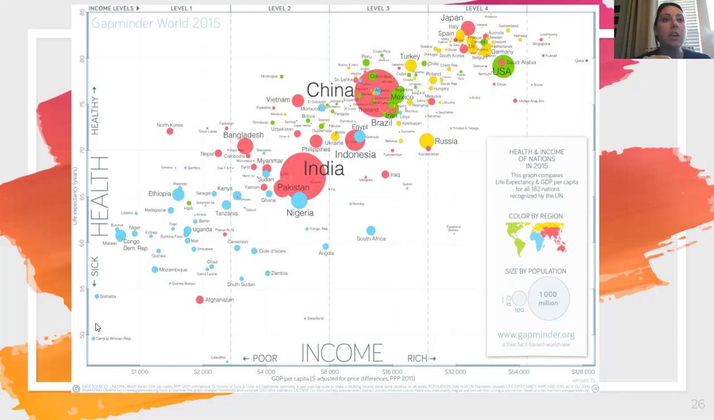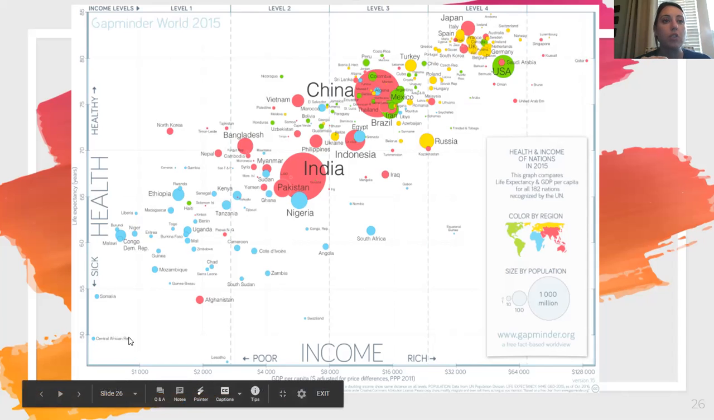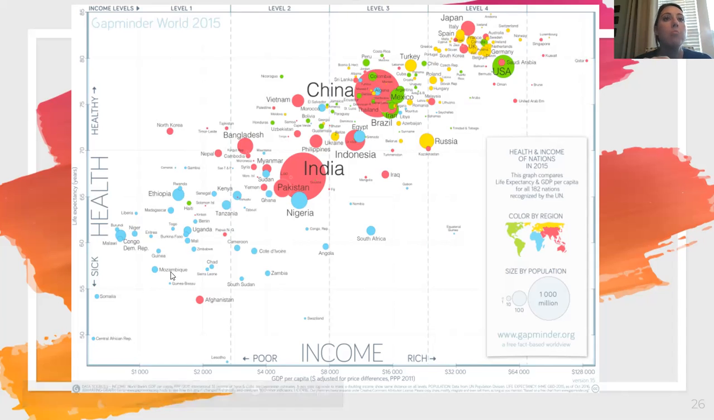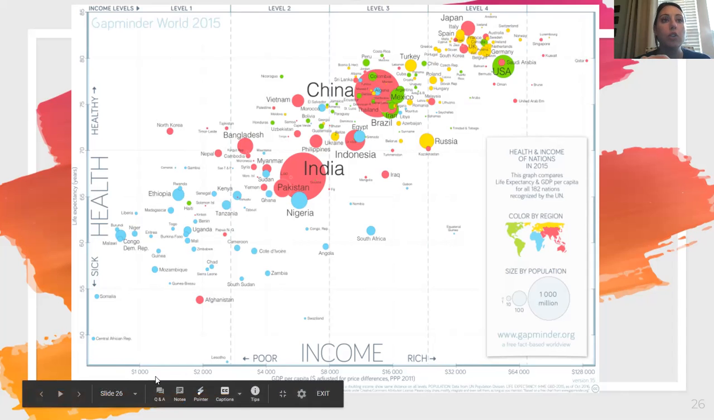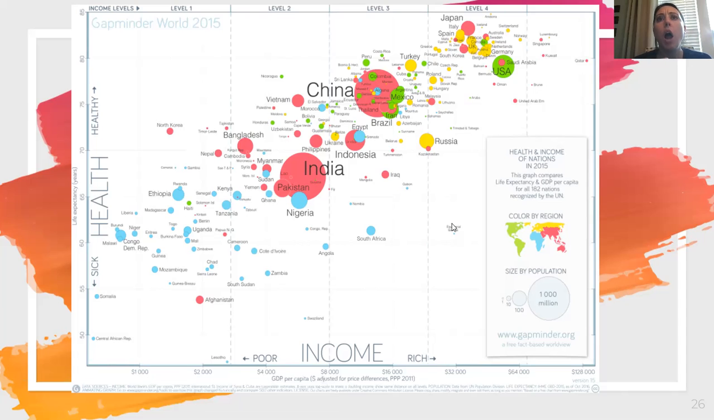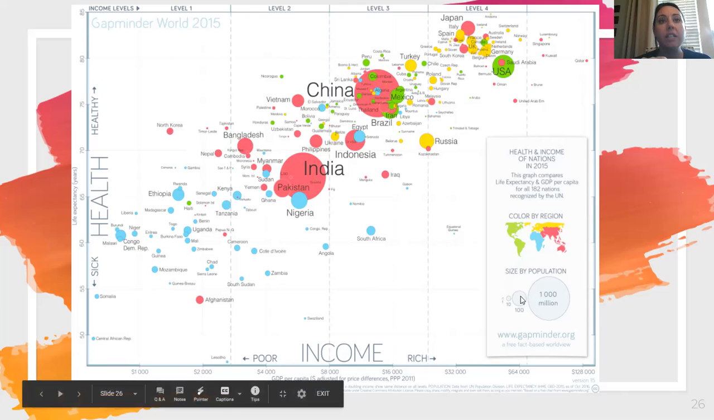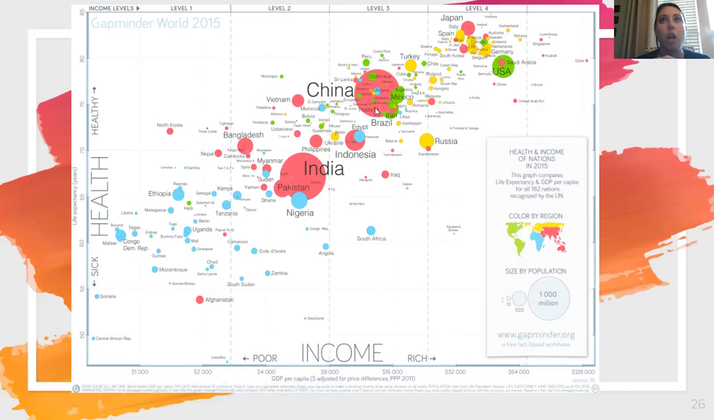As we see here, these countries down in the corner, Central African Republic, Somalia, Mozambique, Afghanistan, have low health. So their life expectancy is very low and their income is very low. Also, the color of the dot tells us where we find that country, and the size of the dot tells us how big that country is. For example, Central African Republic is really small, Afghanistan's really big, India's huge, China's huge.